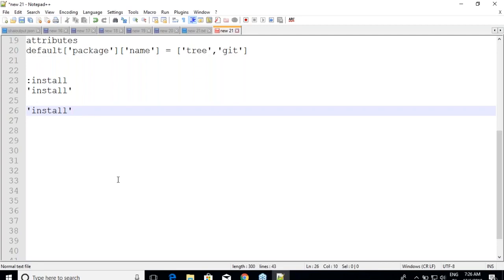For the people who are looking at what this colon and install is, colon install is nothing but a single-quoted 'install'. It is a string with that value, right?